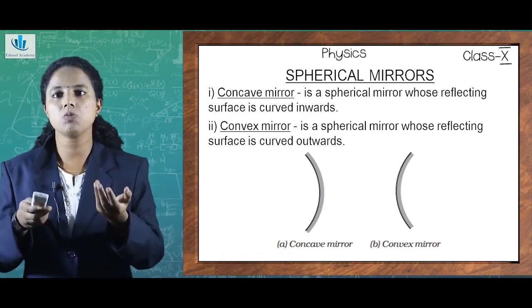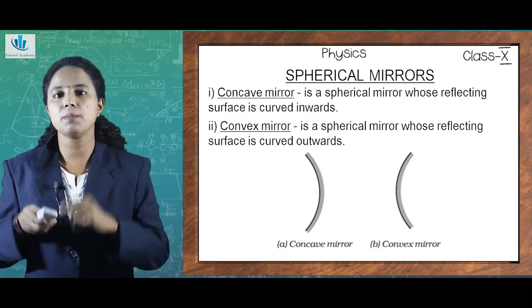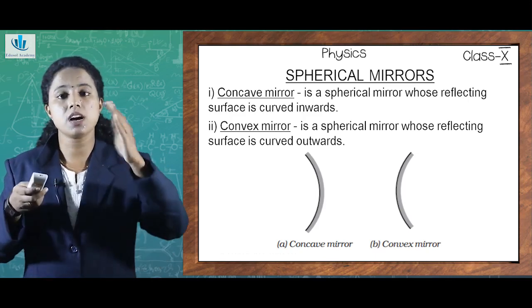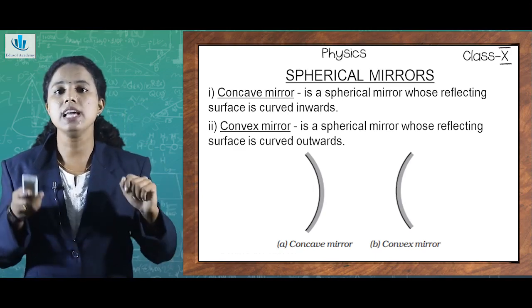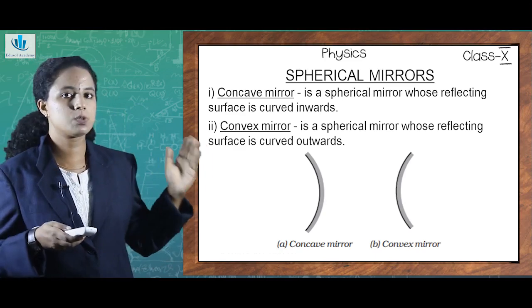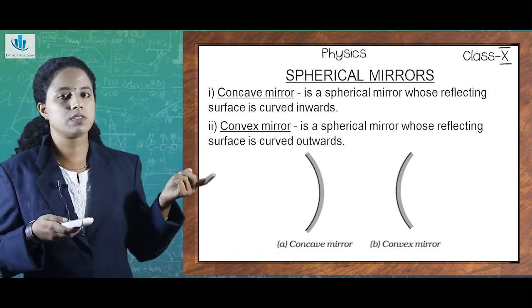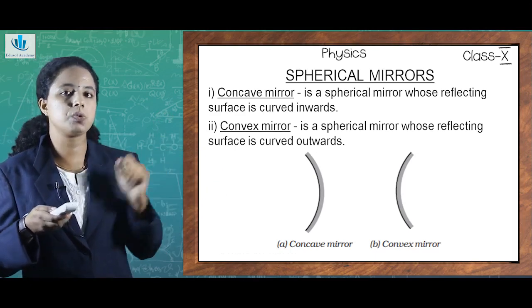If it is curved inwards, it can be called a concave mirror. On the other hand, a spherical mirror whose reflecting surface is curved outwards is called a convex mirror. From the figure itself, you can see the concave mirror is one which is curved inwards and the convex mirror is one whose reflecting surface is curved outwards.